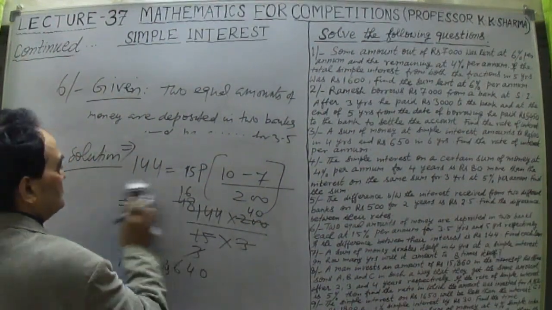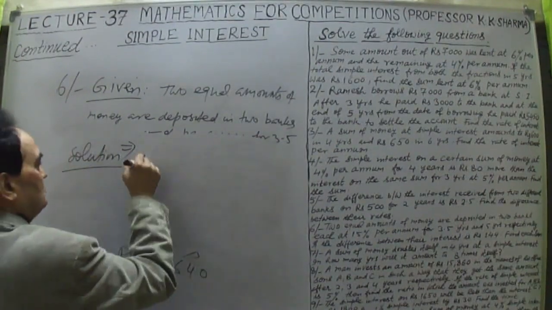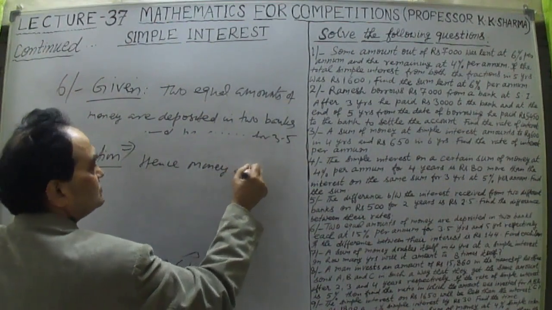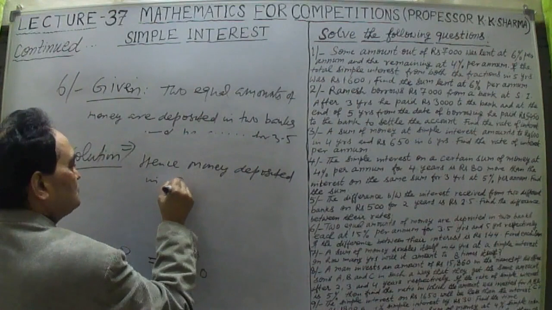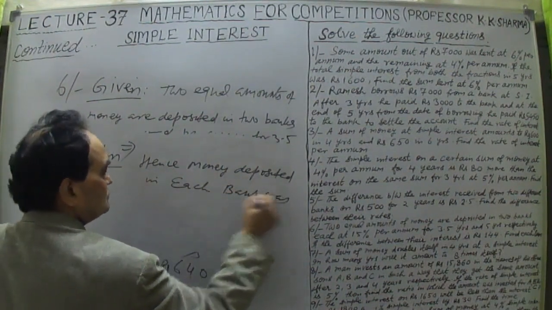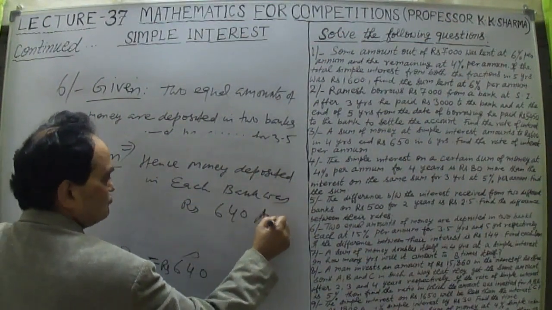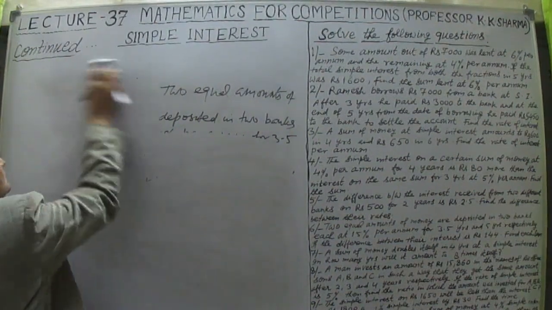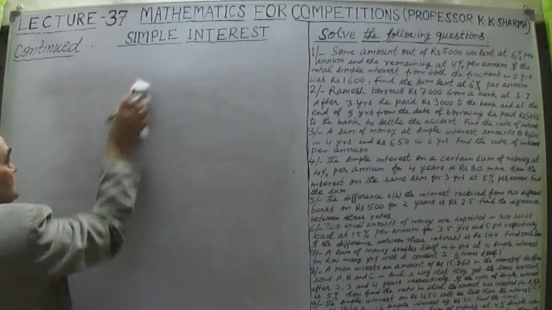640 answer. Hence the money or sum deposited in each bank was rupees 640. This is the answer. Principal we have to calculate. Okay. Question number 6 we have completed. Let me talk about question number 7.